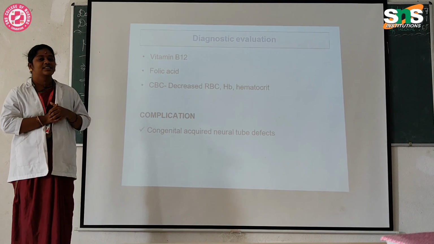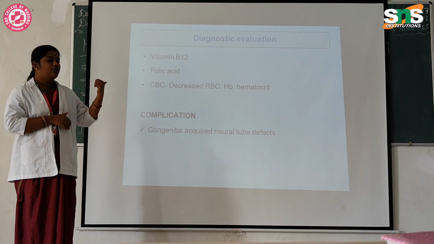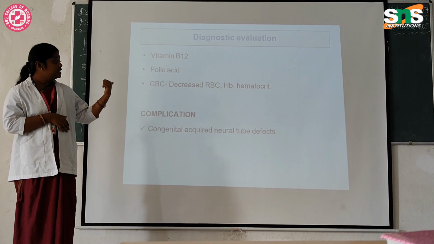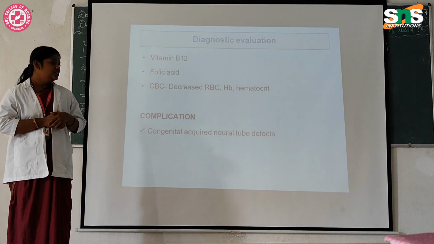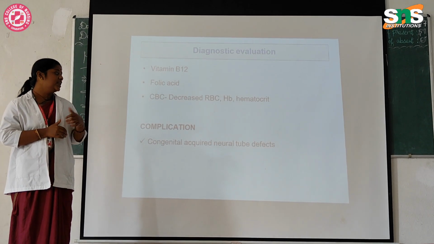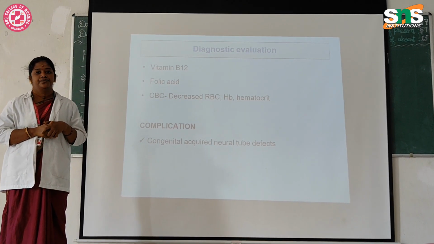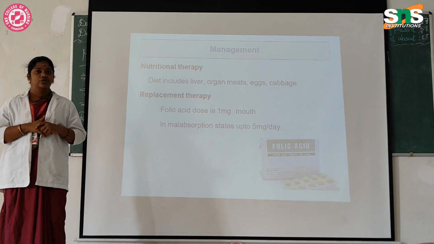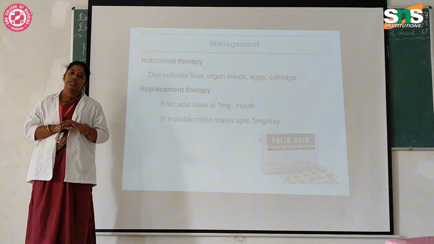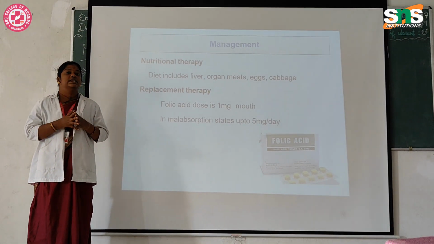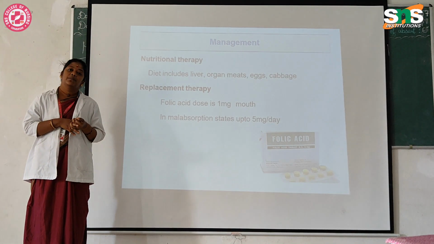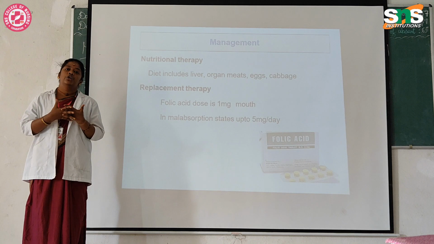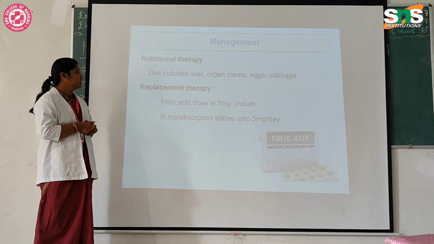Diagnostic evaluation: vitamin B12, then folic acid, CBC, decreased red blood cells, and HB, hematocrit. Then complications, congenital and acute neural tube defects. So management, nutritional therapy is more important. Diet includes liver, organ meats, eggs and cabbage. For vegetarian people, they have to eat moringa leaves more and more.